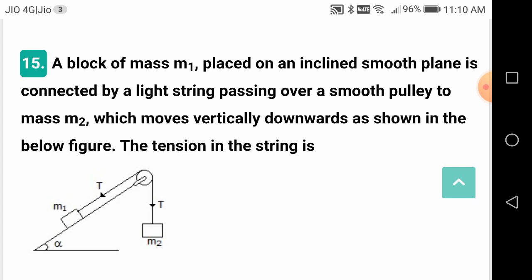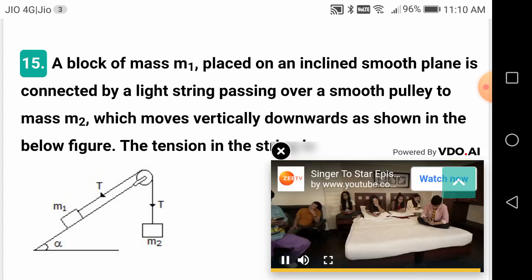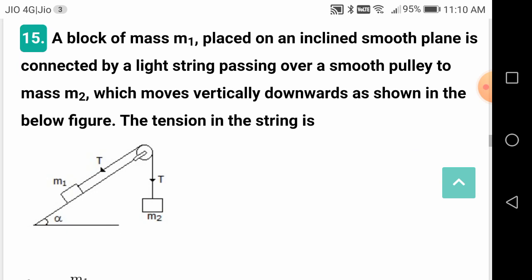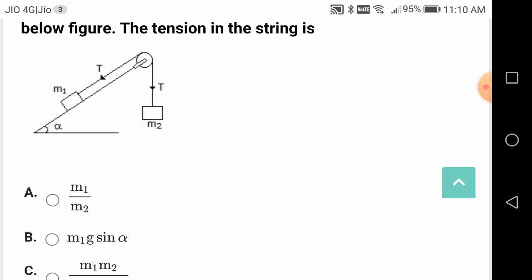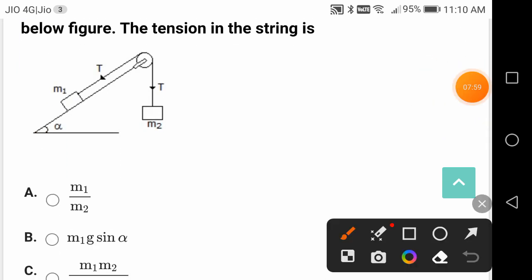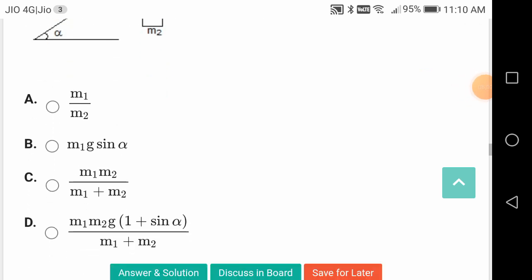A block of mass m1 is placed on a smooth inclined plane, connected by a light string passing over a smooth pulley to mass m2, which moves vertically downwards as shown in the figure. The tension in the string is, so you have to solve it, friends. Actually, you have to go for the equilibrium of the forces. So anyhow, let us see the answer.